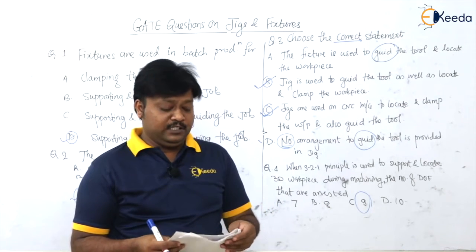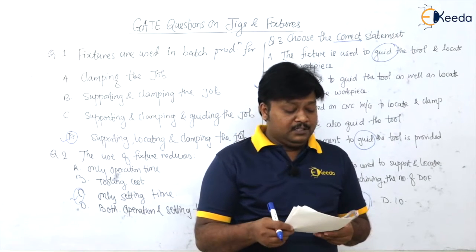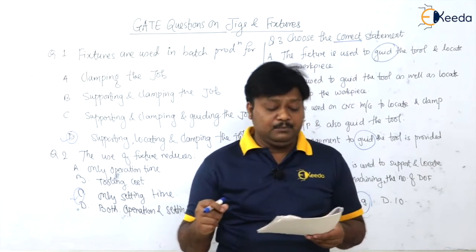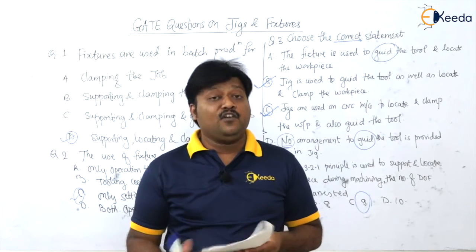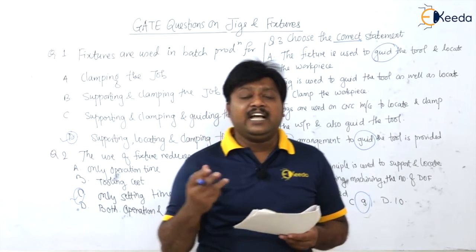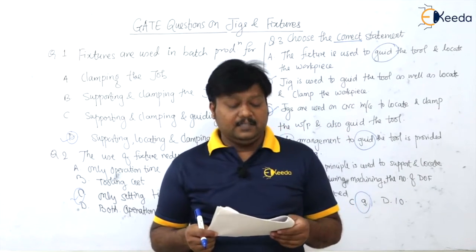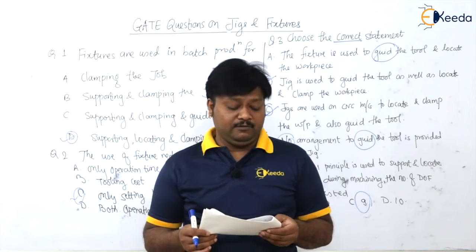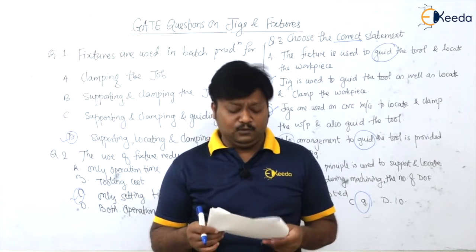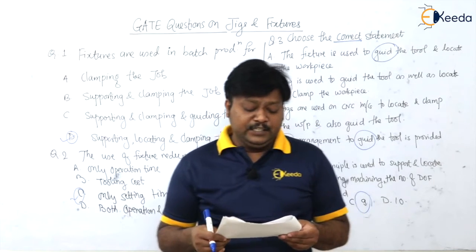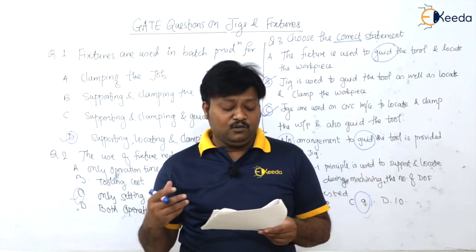Please, the next question is again on the 3-2-1 principle. What is the question? The 3-2-1 principle of fixture design. The 3 refers to the number of... in 3-2-1, what is this 3? The options are: Option A, the clamps required. Option B, locators on the primary datum face. Yes, that is the correct one. Option C, degrees of freedom of the workpiece. No. Then option D, operation carried out on the primary datum face. No.